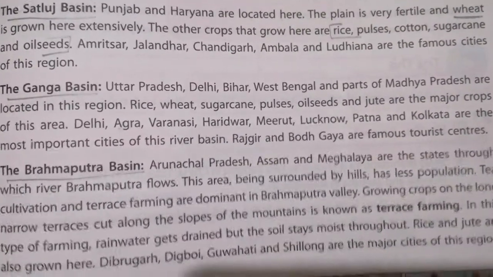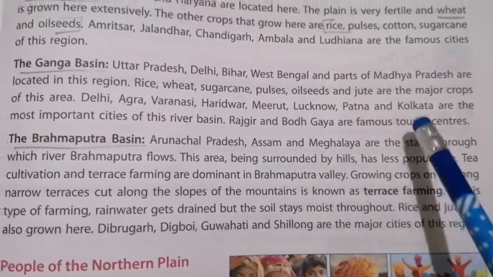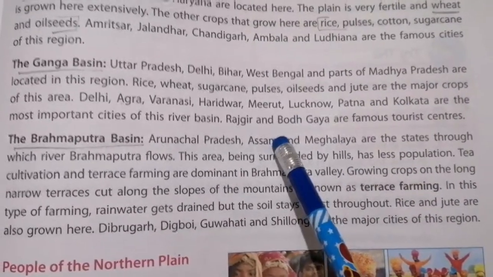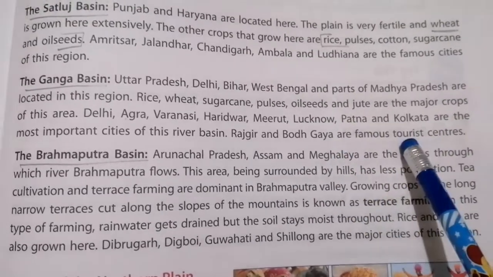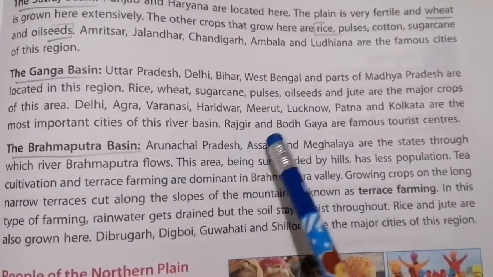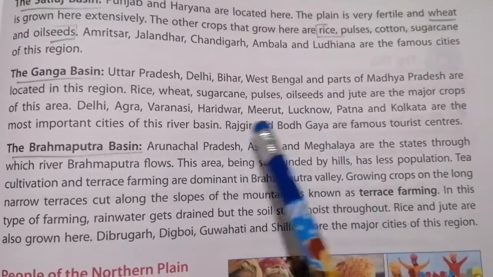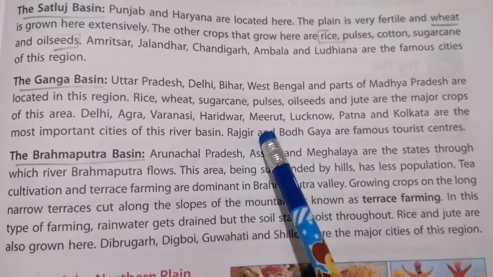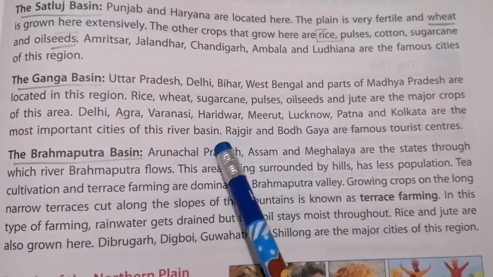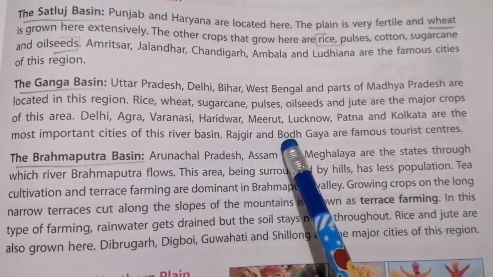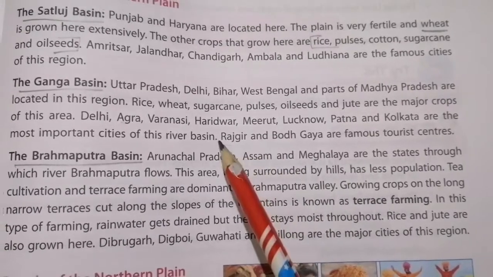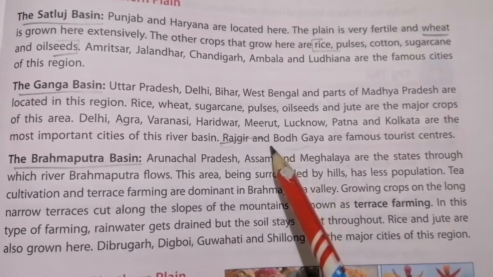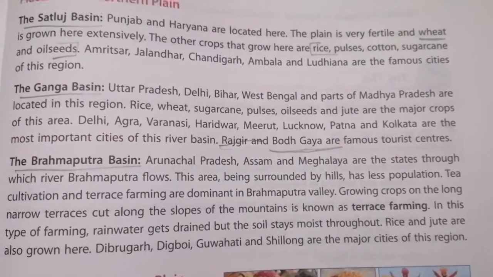Now what are the important tourist centers present in Ganga Basin? A tourist center is where you people visit for your holidays. There are 2 tourist centers: Rajgir and Bodh Gaya are the famous tourist centers. You can underline it. Which are the 2 places? Rajgir and Bodh Gaya. Clear?